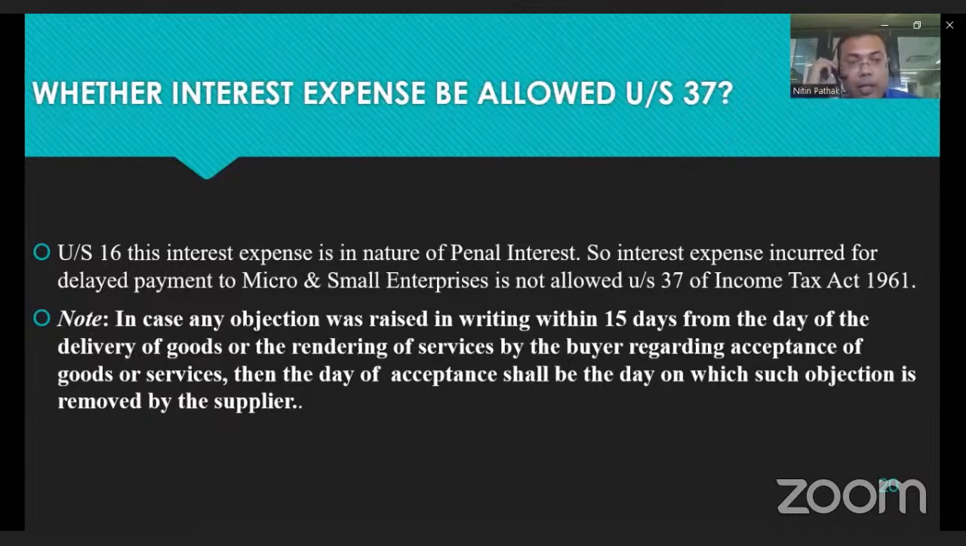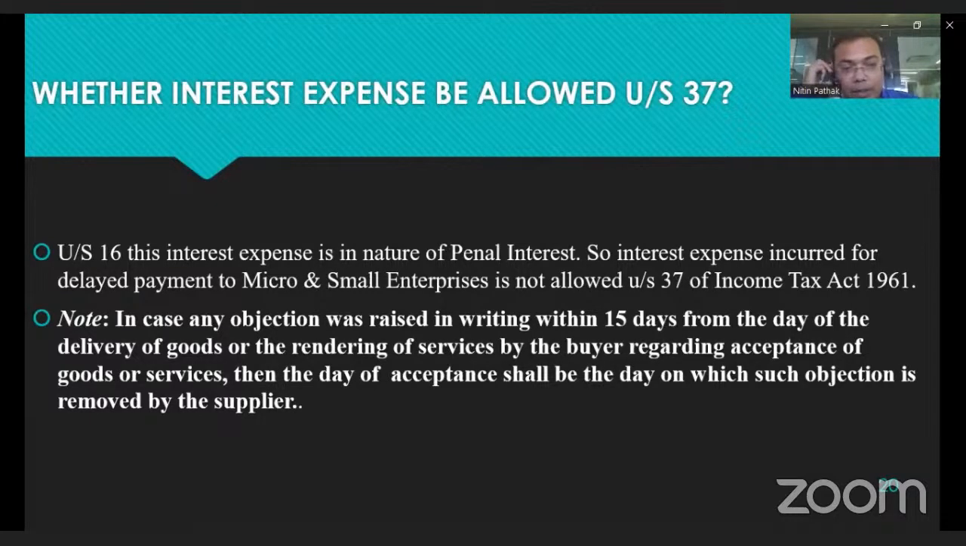Now, is the interest expense allowable under section 37? So is the interest expenditure an allowable expenditure? Under section 16, this interest expenditure is in the nature of penal interest. So interest expense incurred for delayed payment to micro and small enterprises is not allowed under section 37 of the Income Tax Act.